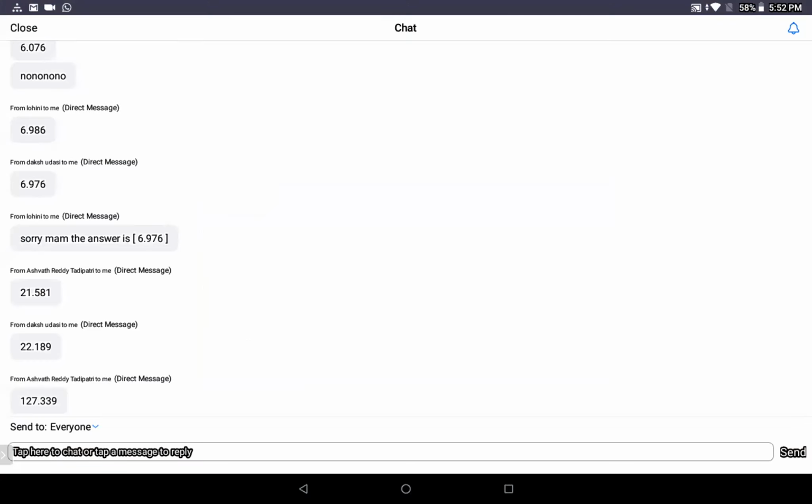Okay, I got the correct answer from Ashwath Reddy. Ashwath Reddy, your answer 127.339. Ma'am, now you told the difference, right, ma'am?